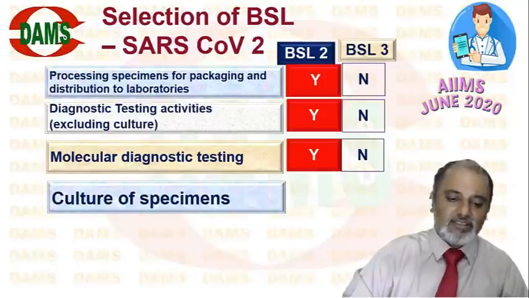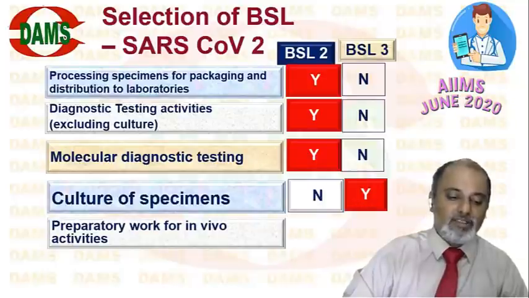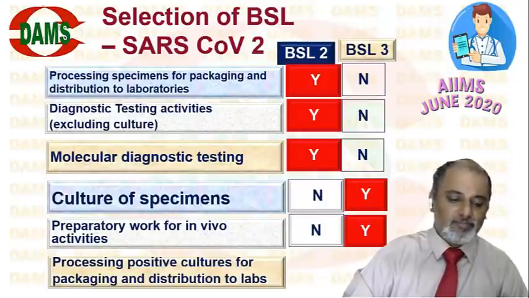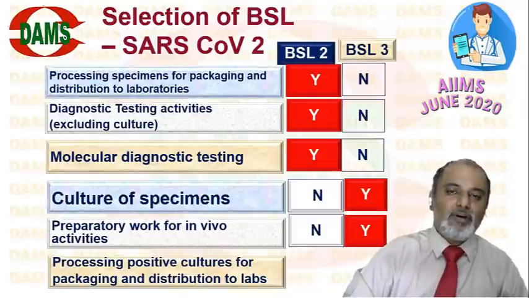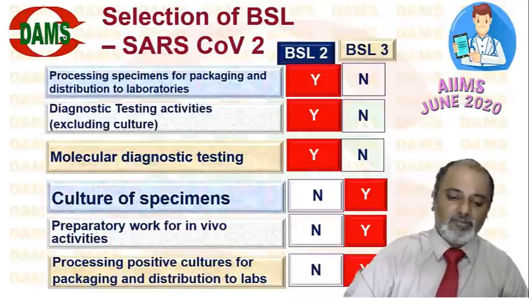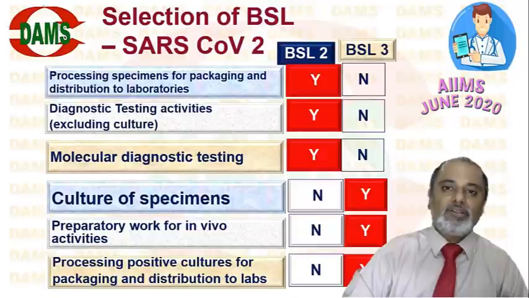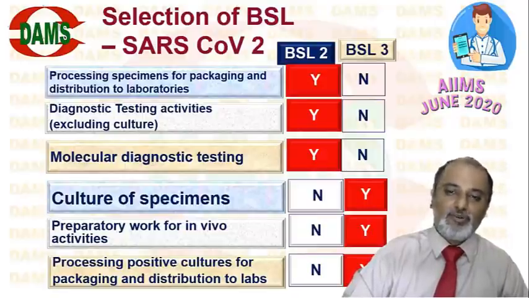Culture of specimens needs biosafety level 3. Apart from that, preparatory work for in vivo activities like vaccine preparation and neutralization tests also needs biosafety level 3. Processing positive cultures for packaging and distribution to labs needs biosafety level 3. No confusion: packaging specimens, which may be positive or negative, needs biosafety level 2. Packaging cultures and isolates needs biosafety level 3. Hope it's clear to you.